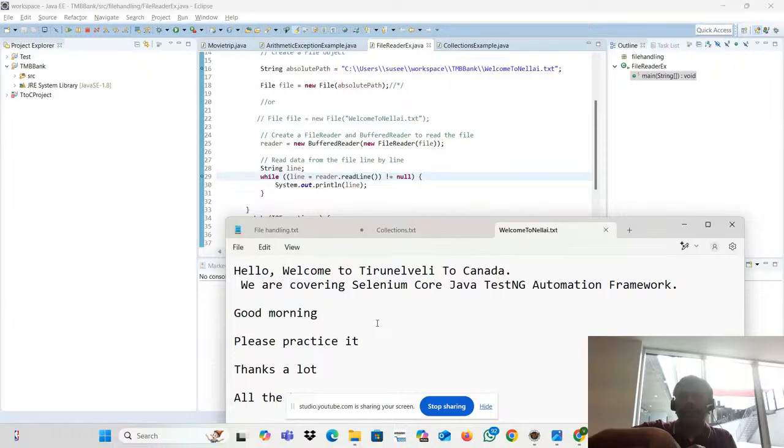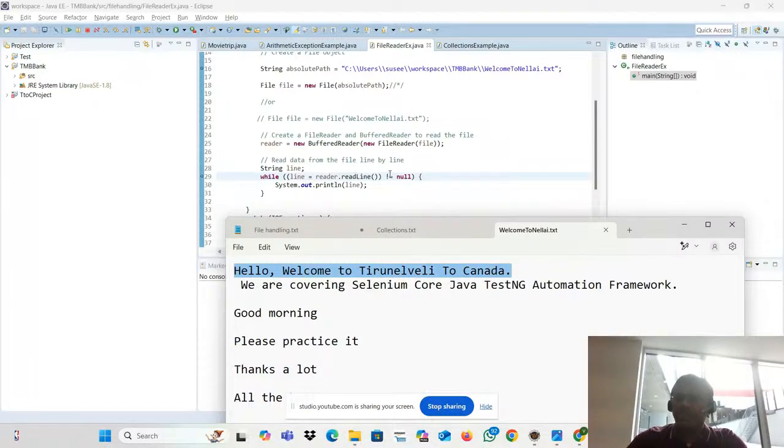Shovel, put it there. That's a temporary. That's what here is. I created one string line is equal to reader dot readLine. What will happen? It will read the first line and store it here. It will be checking this: hey, does your line contain any data or null?